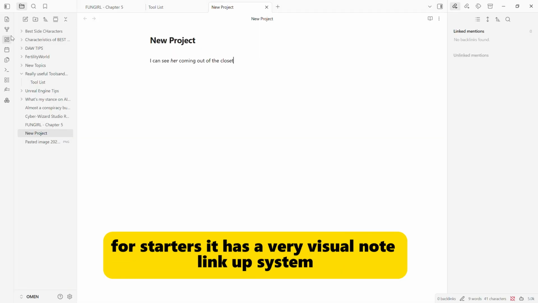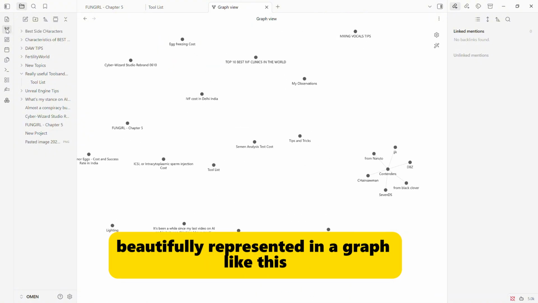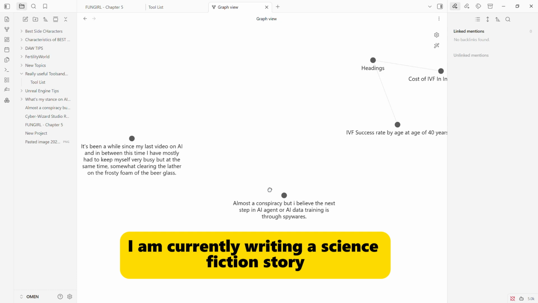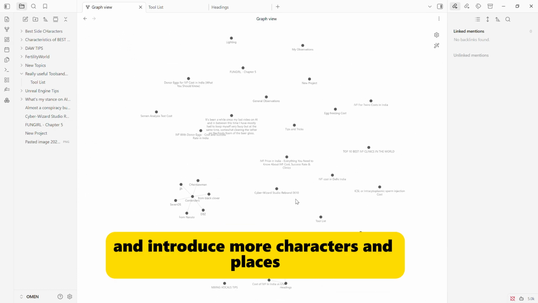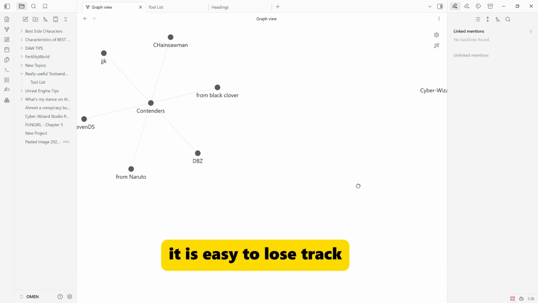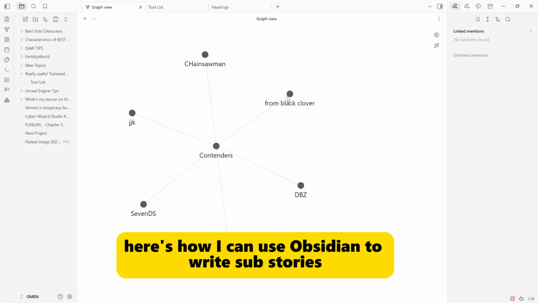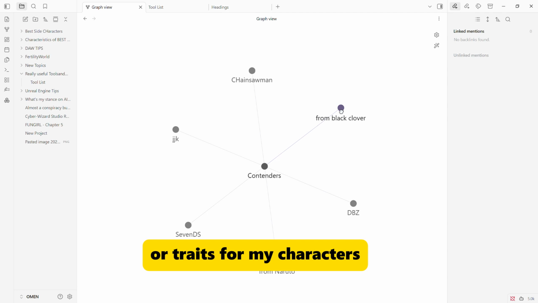For starters, it has a very visual note link-up system beautifully represented in a graph like this. For instance, I am currently writing a science fiction story, and as I write and introduce more characters and places, it is easy to lose track and build up my characters with personality. Here's how I can use Obsidian to write sub-stories or traits for my characters.